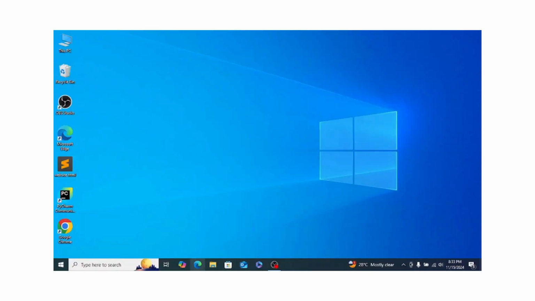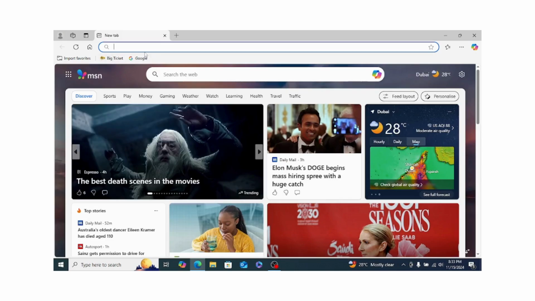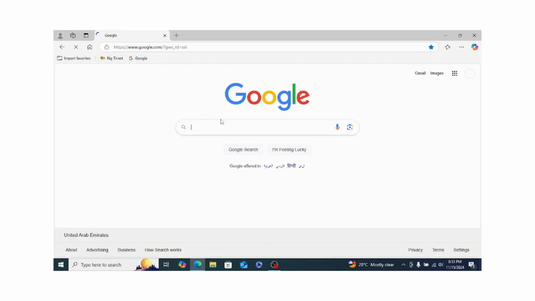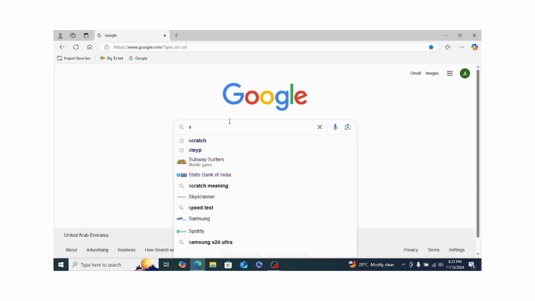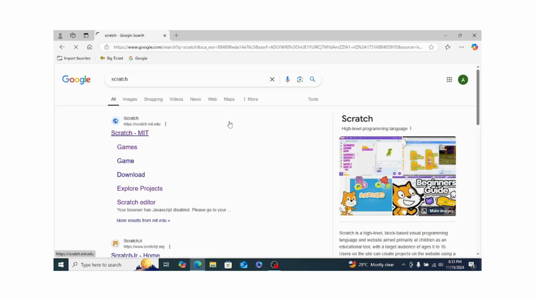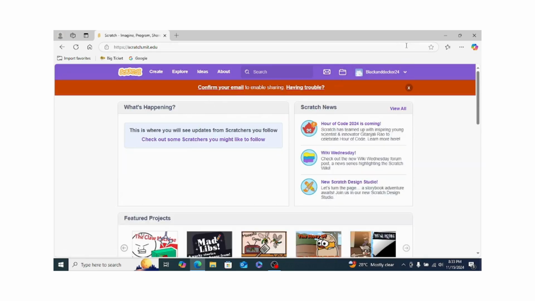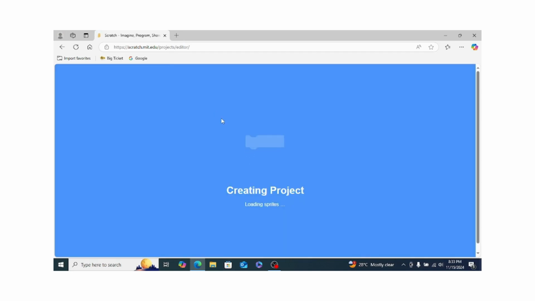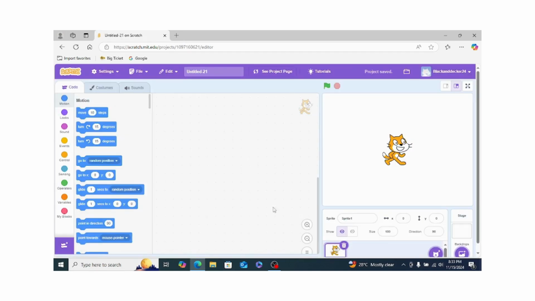So now let's open Google and type there Scratch. Open the first link. Right now I already have an account. If you don't have an account, click on Join Scratch and make your own account. So now, after making an account, click on Create. And this is our workplace.